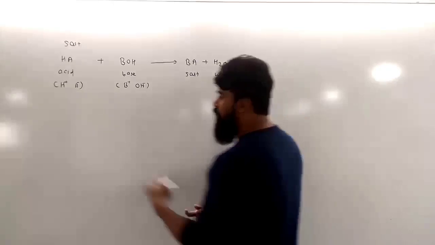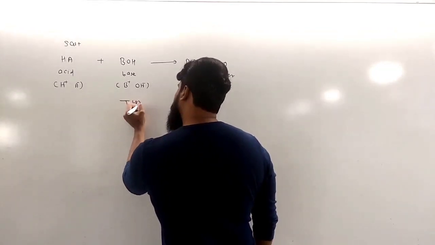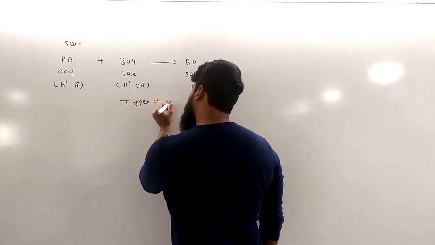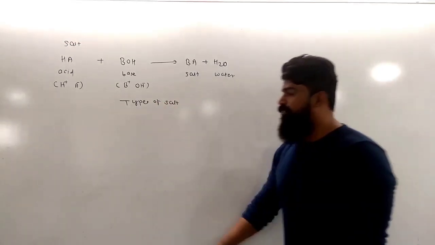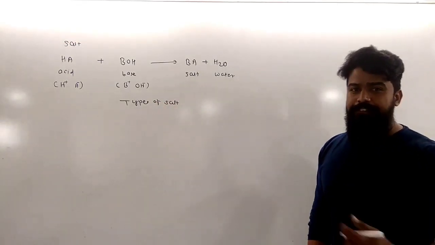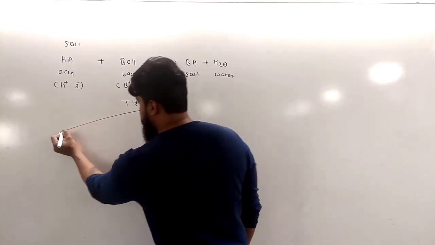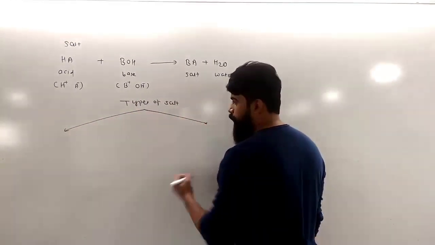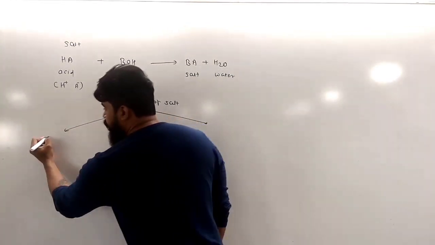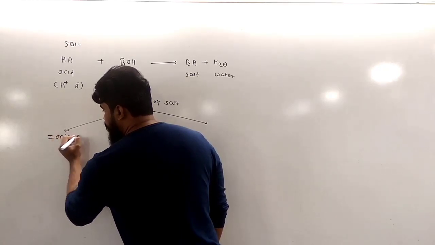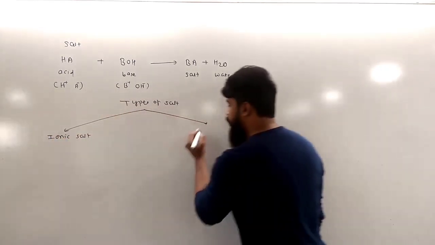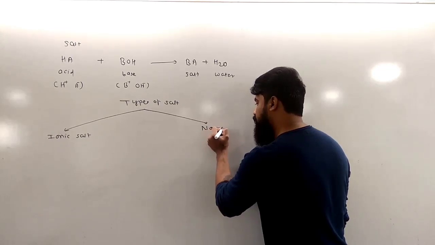Right now we are going to talk about the types of salt. This classification of salt is based on the nature of the chemical reaction between the acid and base. Just observe the reaction properly. First one, acidic salt, and second one is the normal salt.